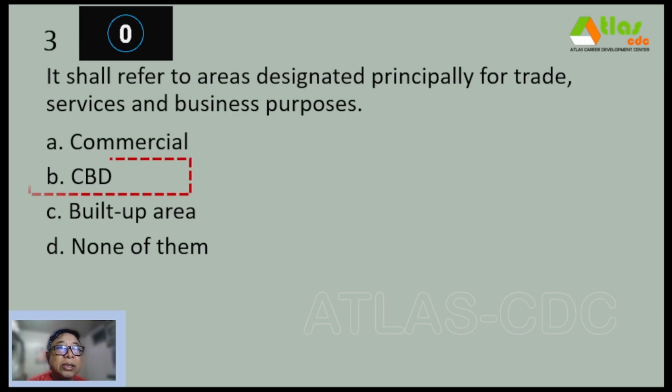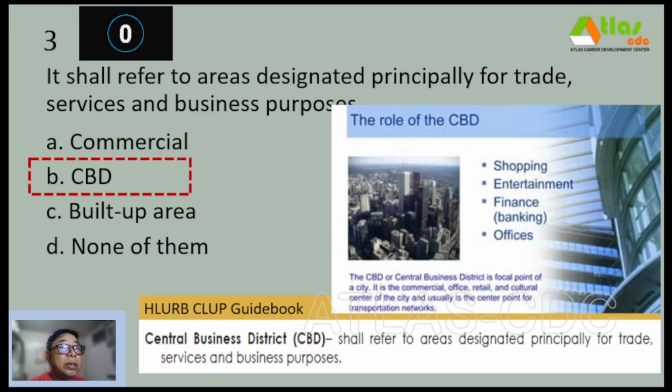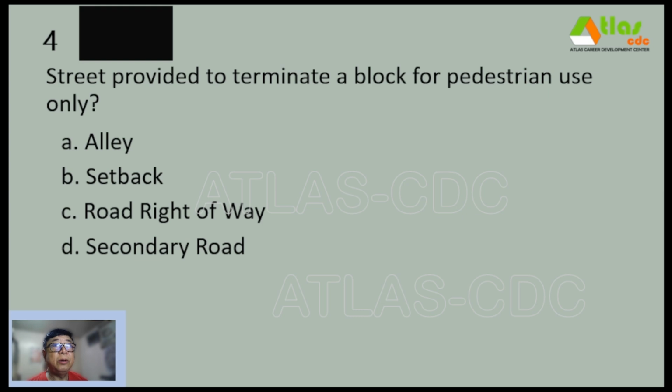And our correct answer is letter B, CBD. So as per the HLURB CLUP guidebook, a central business district or CBD is defined as referring to areas designated principally for trade, services, and business purposes. So the role of the CBD is for shopping, entertainment, finance, banking, and offices. The CBD or central business district is focal point of a city. It is the commercial, office, retail, and cultural center of the city, and usually is the center point for transportation networks.